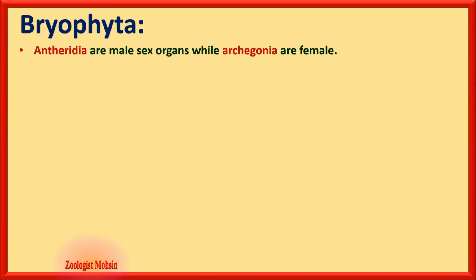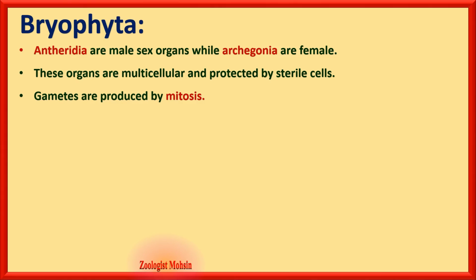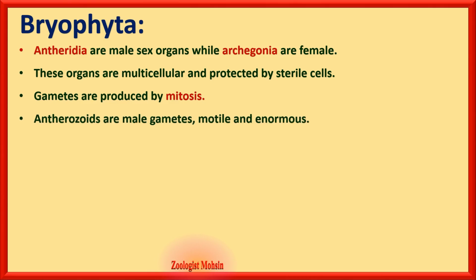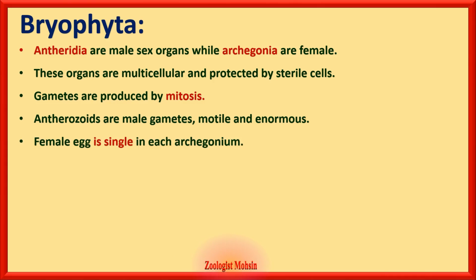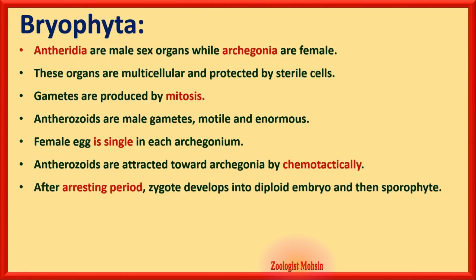Among the characteristics, Antheridia are male sex organs, while Archegonia are female sex organs. These organs are multicellular and they are protected by sterile cells. Gametes are produced by mitosis. That is an important feature to remember, because most of the time you link gametes with meiosis. Antherozoids are male gametes which are motile and enormous or huge in number, while the female egg is single in each archegonium. Antherozoids are attracted toward archegonia chemotactically, or using certain chemicals.